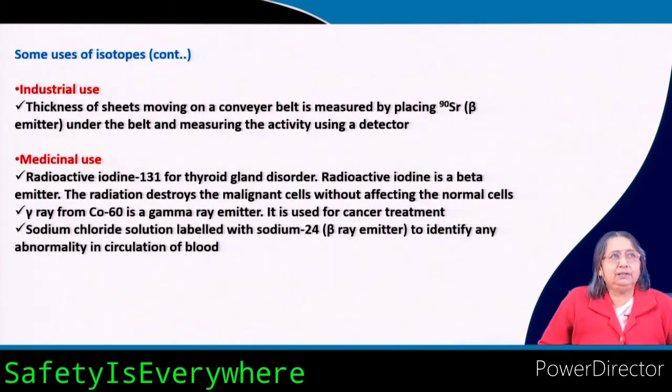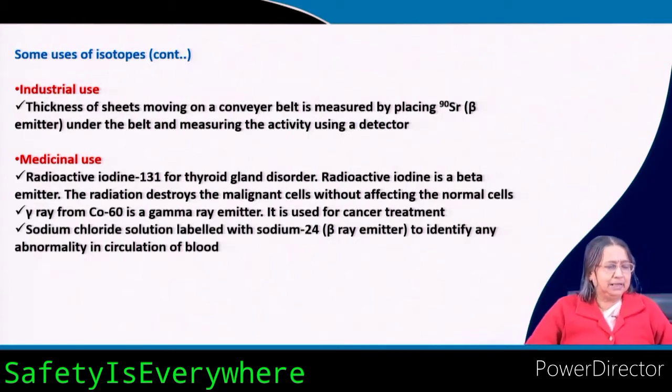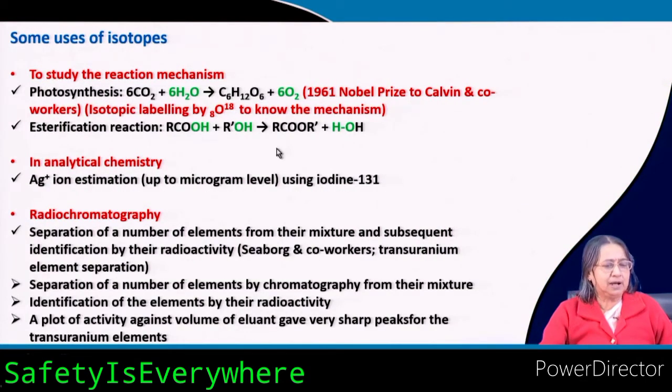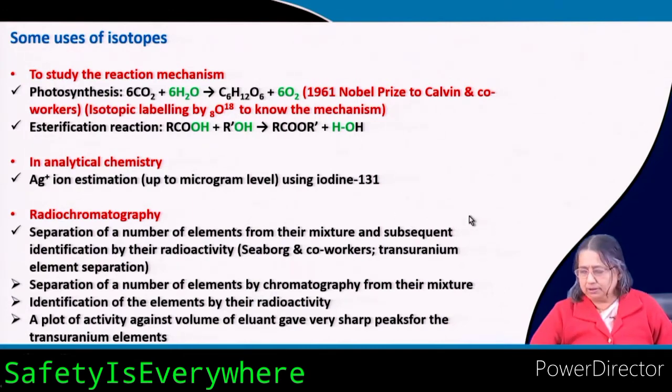So, that way you will understand whether your blood circulation is normal or some abnormality is there. So, all those things are medicinal uses. There are a lot of uses for those types of radiations. So, these are some uses of isotopes, some radiation and radioactive isotopes we have shown.